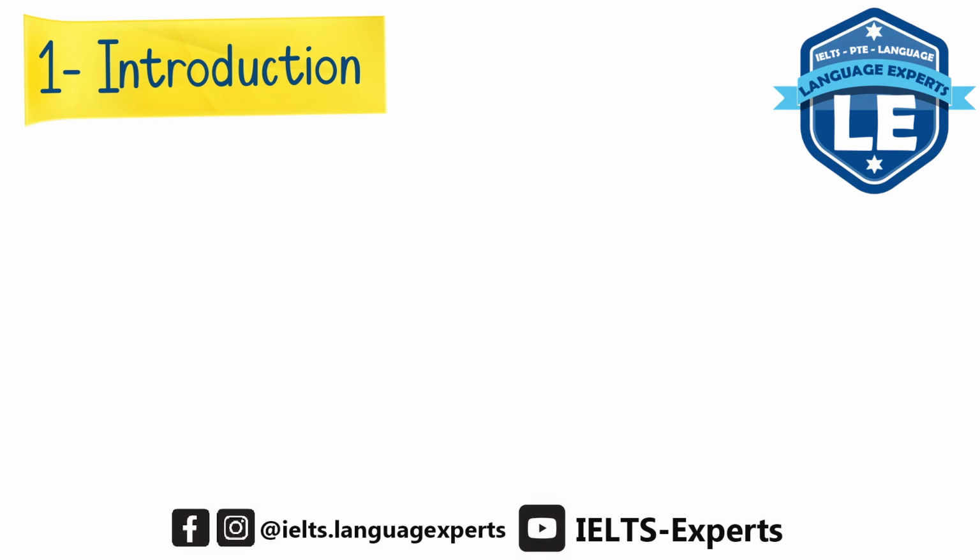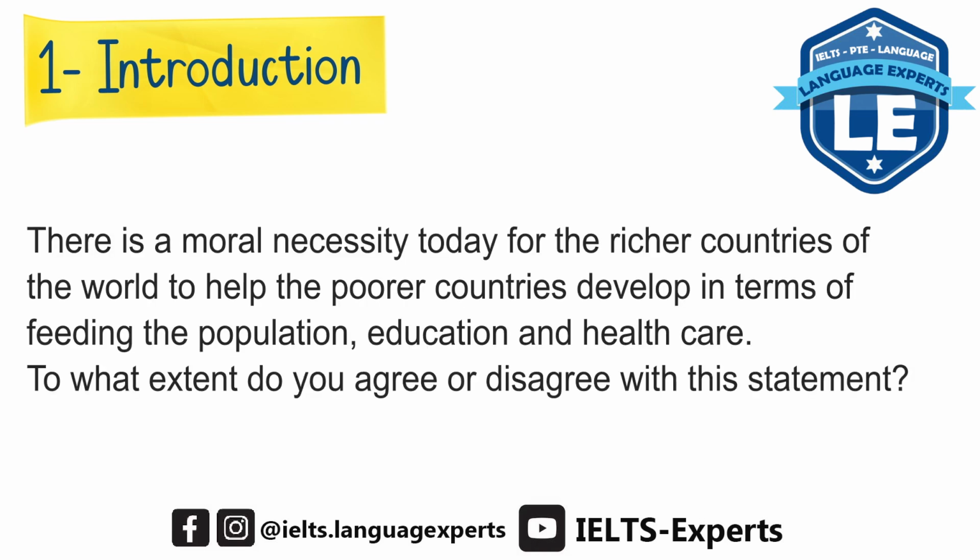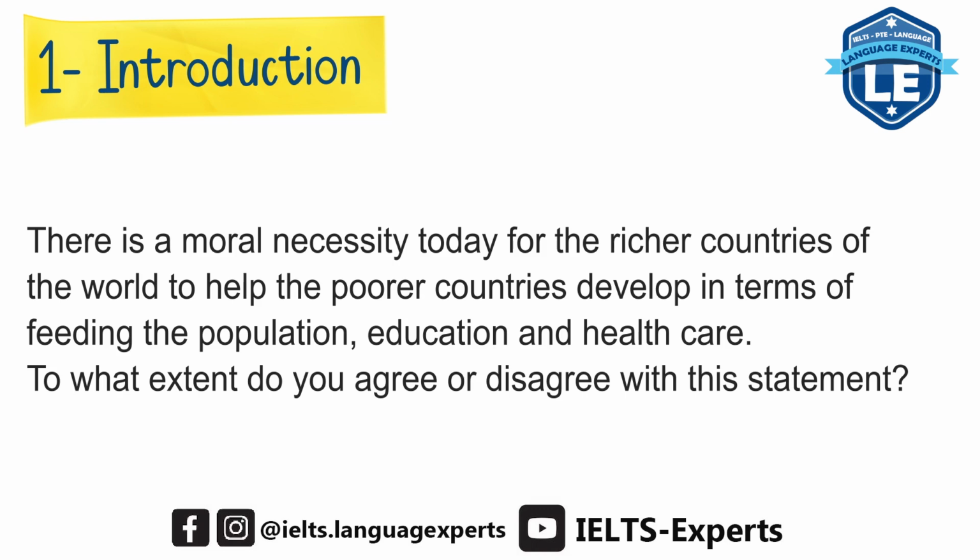So we start with writing a general statement that is related to the question. The question is about helping poorer countries, and there is a moral necessity, right, for richer countries to help poorer countries. Now we can start writing our general statement with something like this.